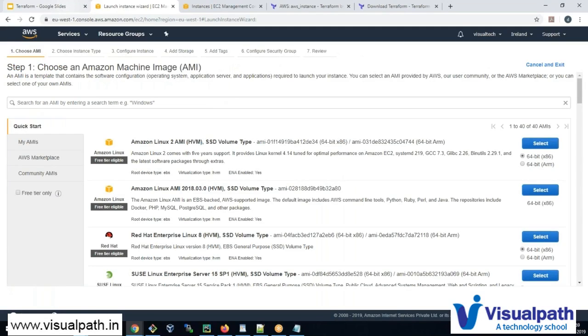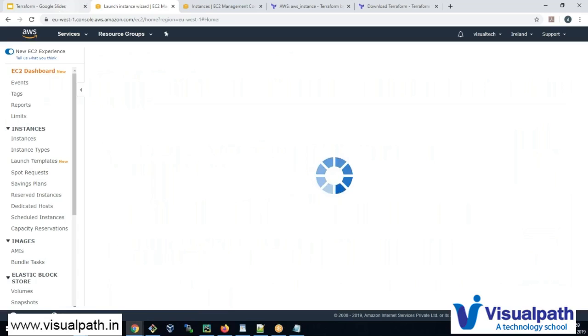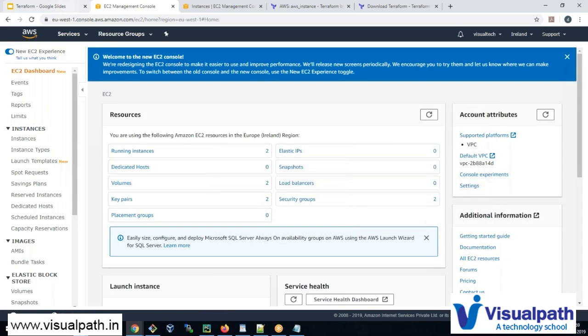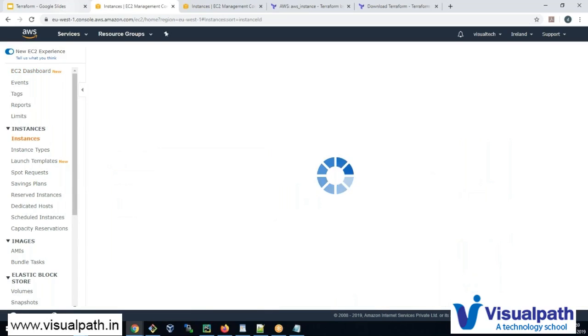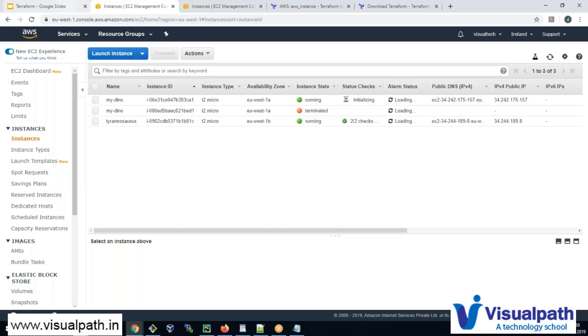Question: can we create multiple EC2 instances in one script? Yes, you can. Can we use terraform stop? I don't think there is any command such as terraform stop. I mean, are you talking about stopping an EC2 instance? Because Terraform can create a lot of things. It can create an S3 bucket also.